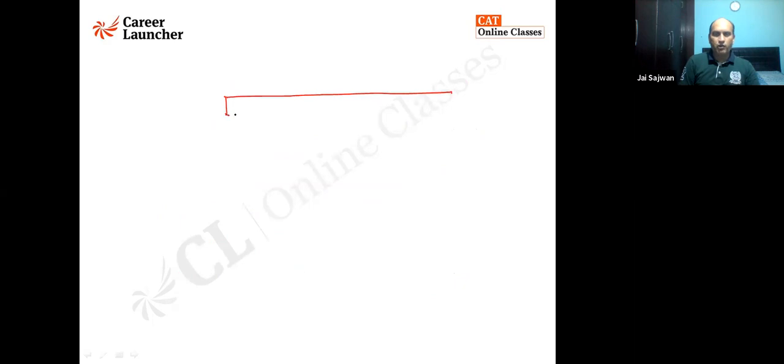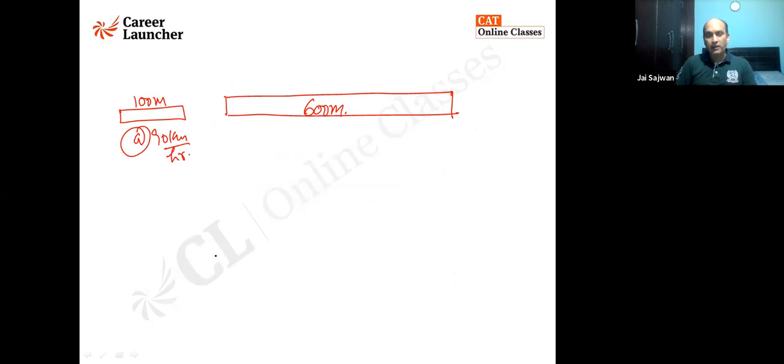Say there's a platform here. The platform is 600 meter in length. The train is 100 meter in length. The speed of the train is 90 kilometer per hour. Can you find out how much time will be taken by the train to cross this platform? I just want to tell you, whenever you want to convert kilometer per hour to meter per second, don't forget to multiply it by 5 by 18.